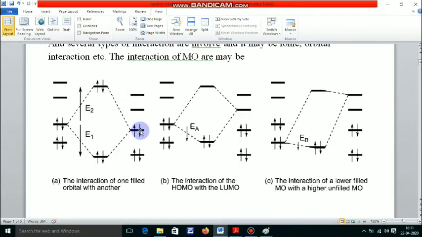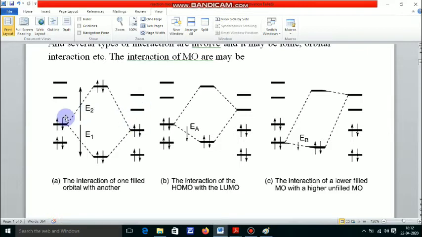Okay, when filled orbitals interact, what will happen? From this picture it is clear that no effective bond formation occurs. Why?